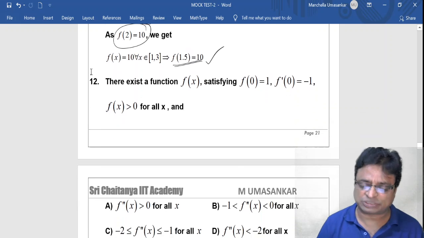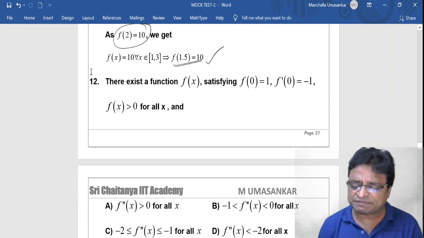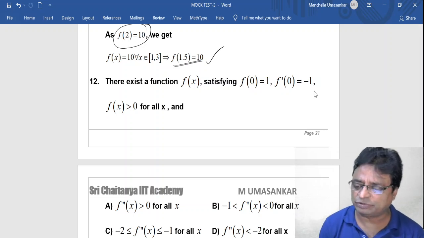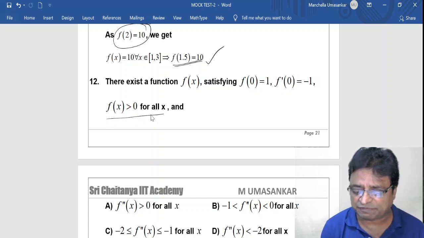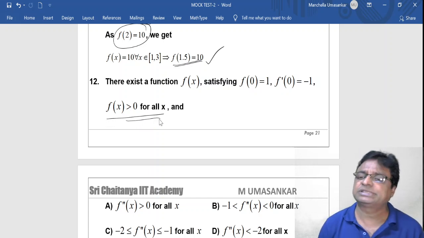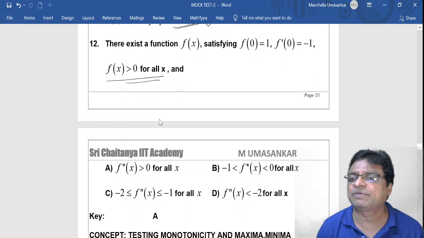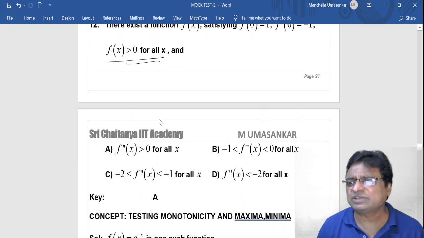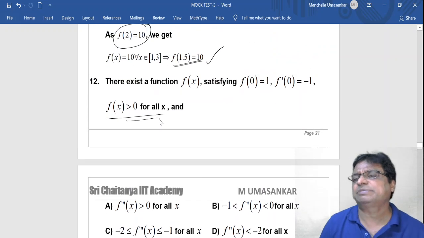Now coming to question number 12. There exists a function f of x satisfying f of 0 is equal to 1, f dash of 0 equal to minus 1, and f of x greater than 0 for all x. Then the options are given: f double dash of x greater than 0 for all x, minus 1 less than, and so on. Here it is also testing the monotonicity, maximum and minimum.